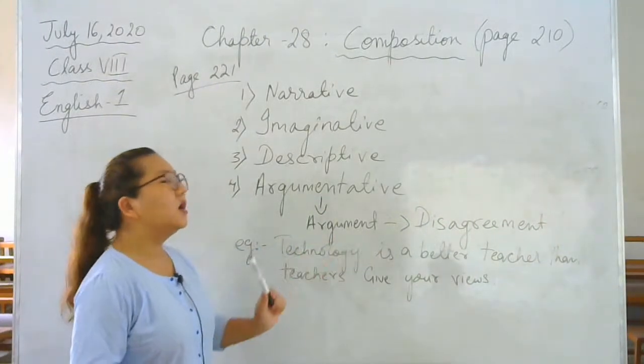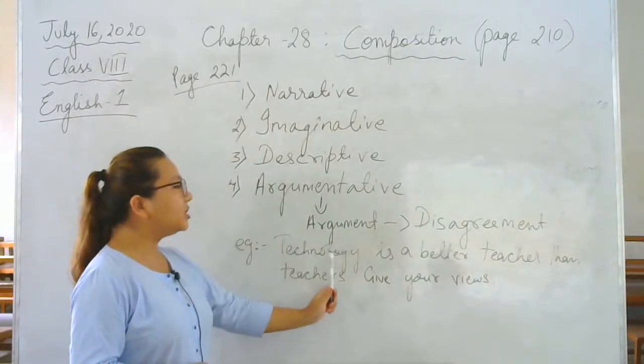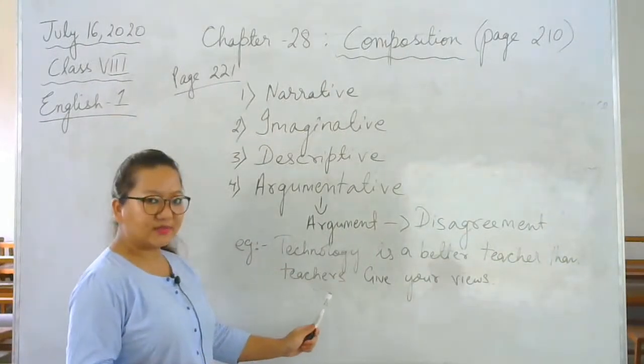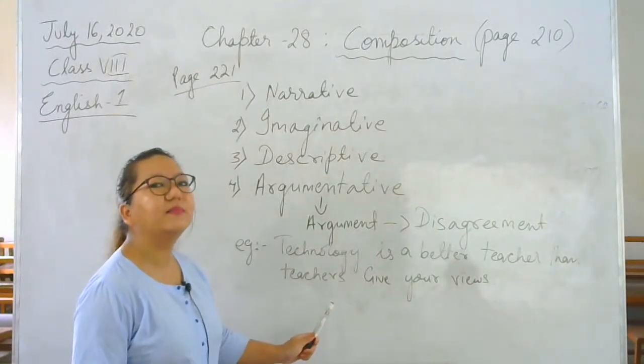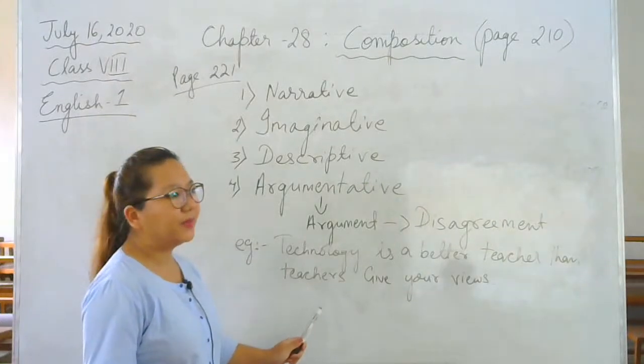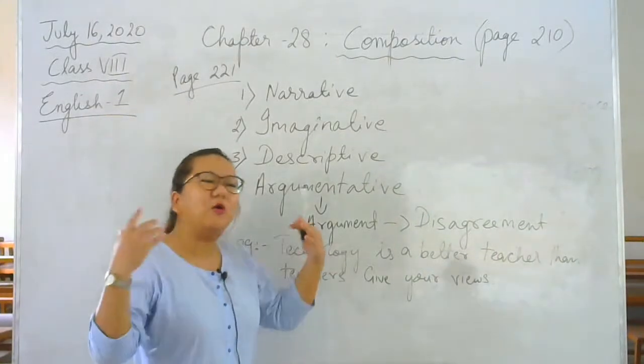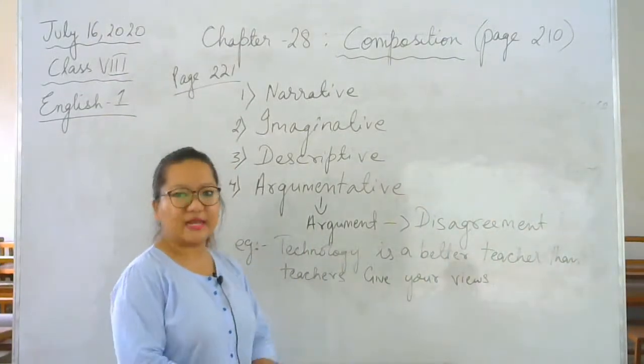So argumentative means what? It's a disagreement. Question will come like this: technology is a better teacher than teachers. Technology means nothing but internet. In the internet you have almost everything. You can learn almost everything.